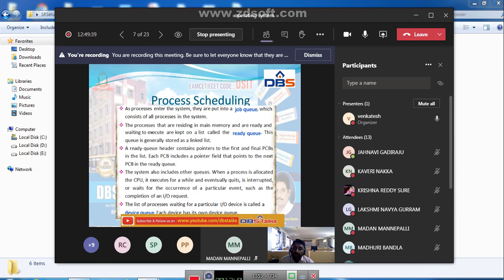Initially the process is in the job queue. After the job queue, it will come to the ready queue. After the ready queue, it will go for execution, that is running. While a process is running, if it requires any IO devices, it will come to the waiting state. The processes which are waiting for IO devices, we keep in one queue, that is a device queue. Totally we have 3 queues: first is the job queue, then the ready queue, and next the device queue.